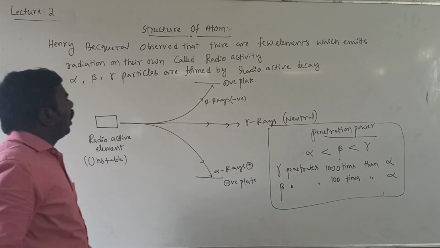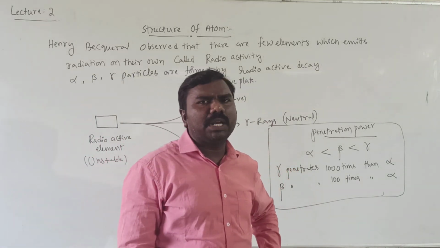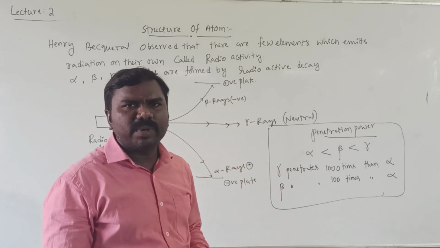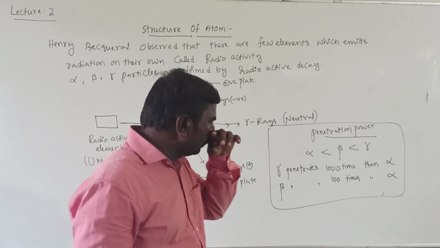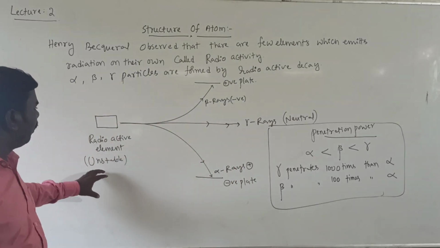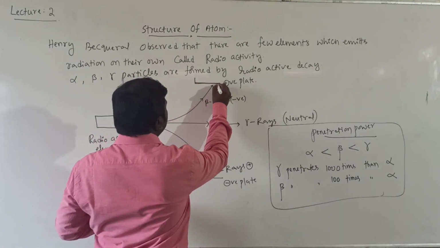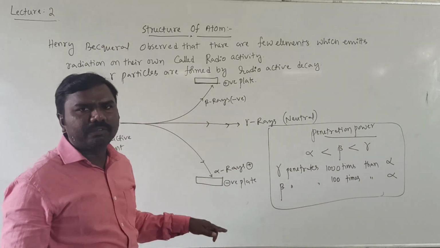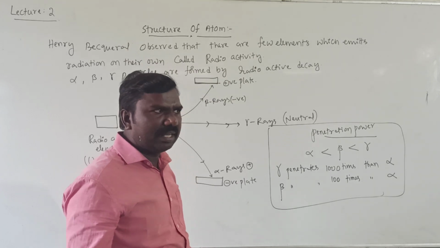Okay, students, Henry Becquerel observed a few elements, especially radioactivity. They will emit radiation on their own. Such elements are called radioactive elements. The phenomenon is called radioactivity. So now, if you take a radioactive element, it is unstable. When you put it between a positive plate and a negative plate, that is, in an electrical field, it emits some radiation, rays.